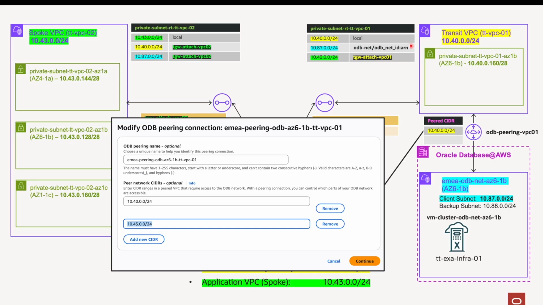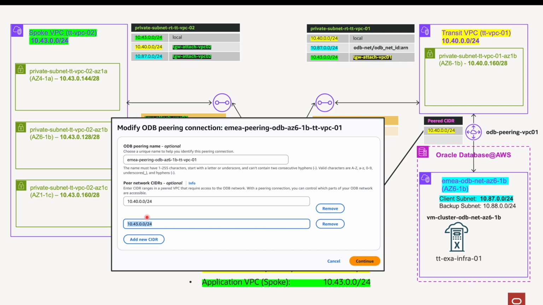The last step is the return path from the ODB network back to the spoke VPC. And to do that, you need to add the spoke VPC CIDR range, the 10.43, to the peered CIDR list of the existing ODB peering connection, this one.